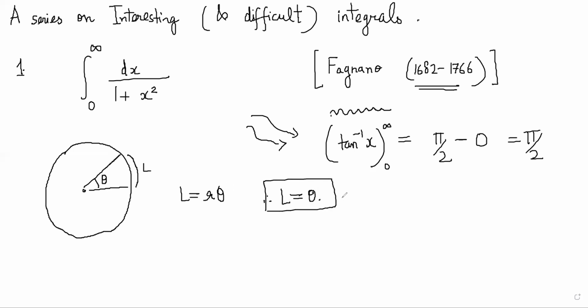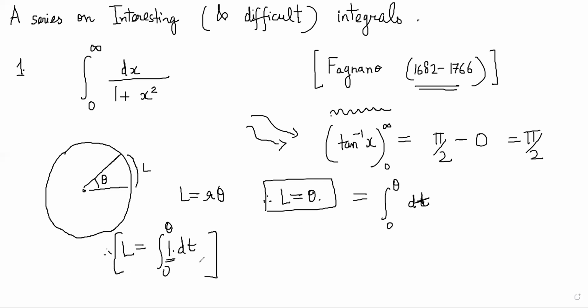Now, what Fagnano did was very clever. He wrote theta as integral of 0 to theta d theta. Or actually, you can just write a dummy variable dt, 0 to theta dt, this value is going to be theta. So basically, he has the equation L is equal to integral 0 to theta dt. And this is basically a 1 here. What he will do is now he will play around with this 1 and he will make it more complicated. So let's see how he will end up getting this integral from here. I'll do it on the next page.